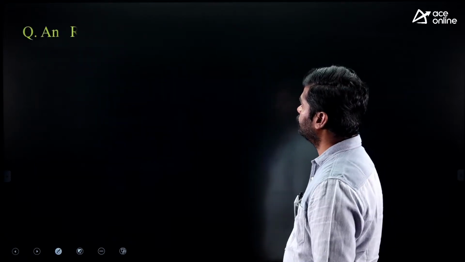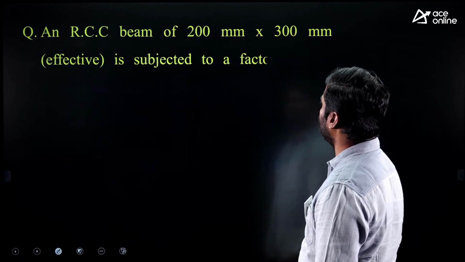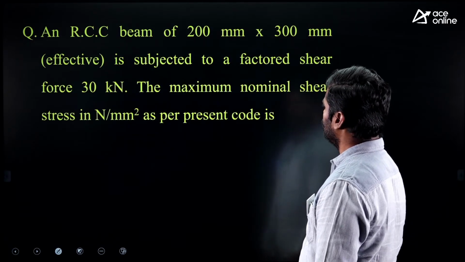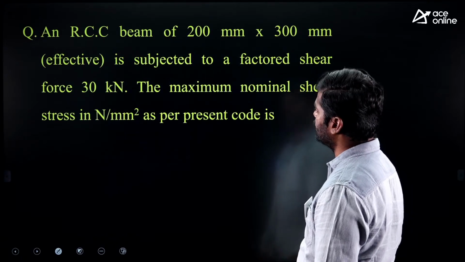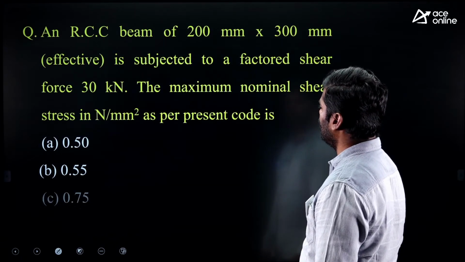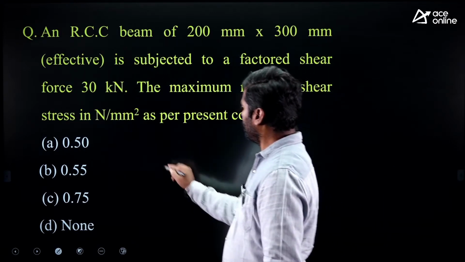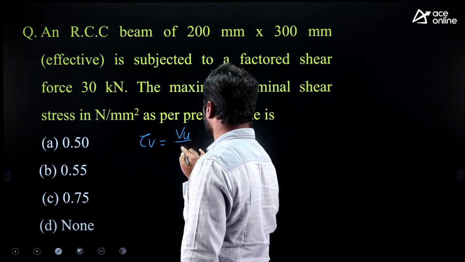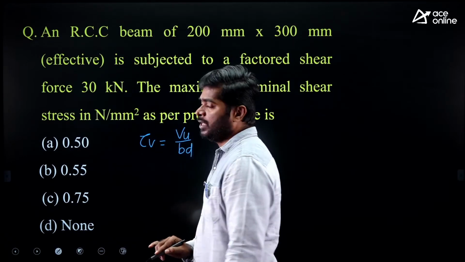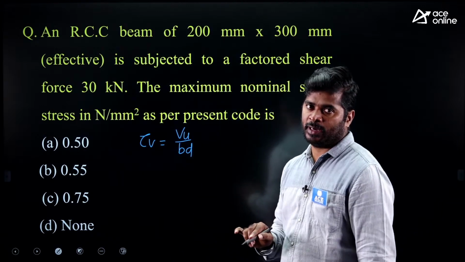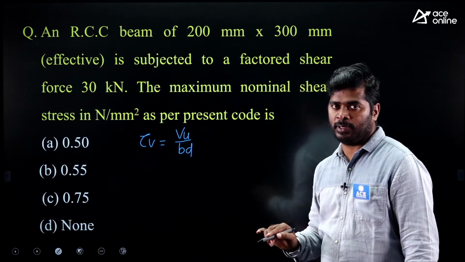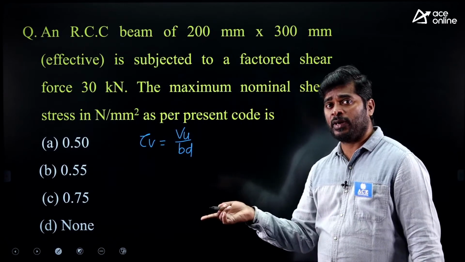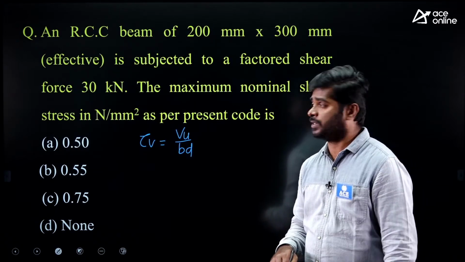Next question. An RCC beam of 200 mm by 300 mm effective is subjected to a factored shear force of 30 kilonewton. The maximum nominal shear stress in Newton per mm square as per present code is. We have two different formulas for nominal shear stress. One is Vu upon Bd. Another formula is (Vu plus or minus Mu upon D tan beta) upon Bd. Second one, only formula you can expect. First one, either formula or numerical question you may expect in exam.